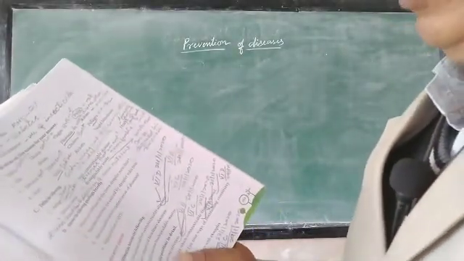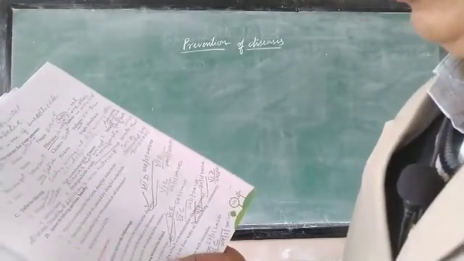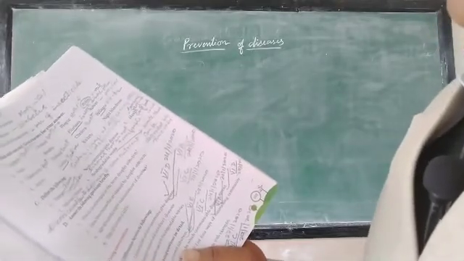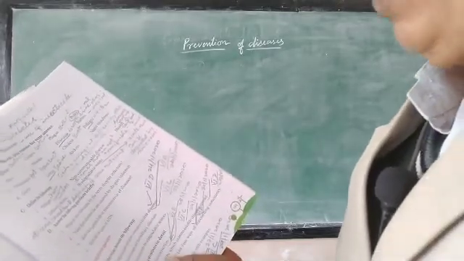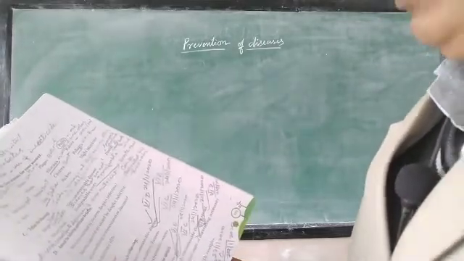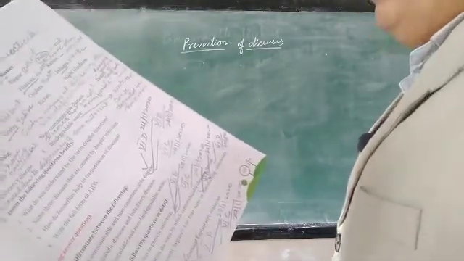And then the fourth one is scurvy, goiter, rickets, night blindness. Scurvy is caused because of deficiency of vitamin C, goiter because of deficiency of iodine, rickets because of vitamin D, night blindness because of vitamin A. So this is a mineral deficiency. Goiter will be the odd one because it is a mineral deficiency disease, whereas others are vitamin deficiency diseases. But this fourth one is not included in your syllabus.